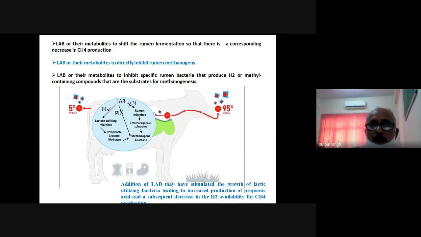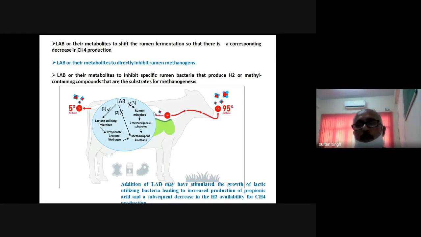And third one is that they will increase the concentration of bacteria like the acetogens. In that case, they will utilize the hydrogen, and then they will not allow the methanogens to propagate. And if acetogens are more, then the utilization of the hydrogen will be more, and there will be no conversion of the hydrogen into the methane.